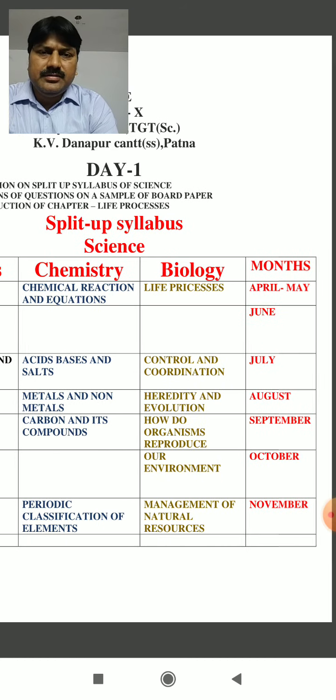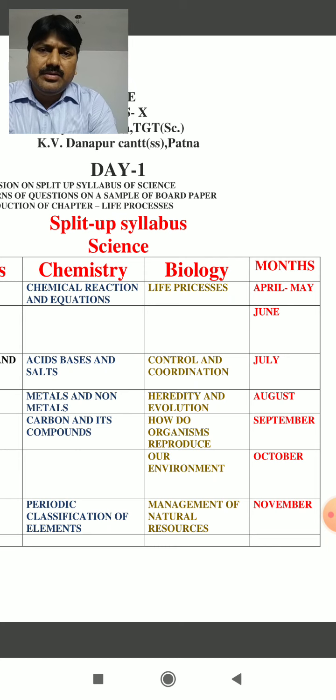And in biology, we have 6 chapters, in which the first one is life processes, then control and coordination, heredity and evolution, how do organisms reproduce, our environment and management of natural resources.